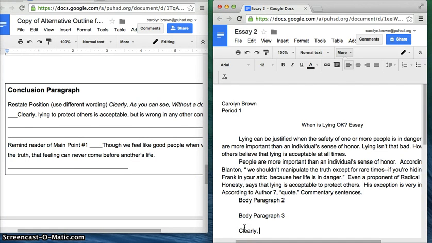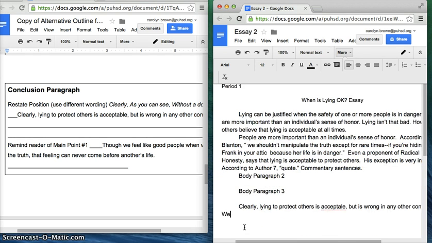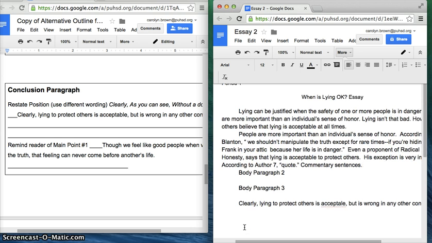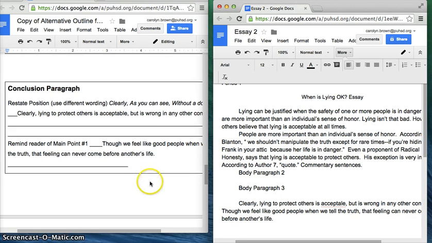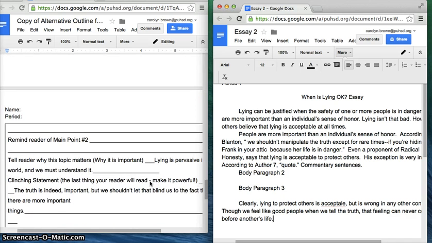Clearly, lying to protect others is acceptable but is wrong in any other context. Though we feel like good people when we tell the truth, that feeling can never come before another's life. Scroll down.